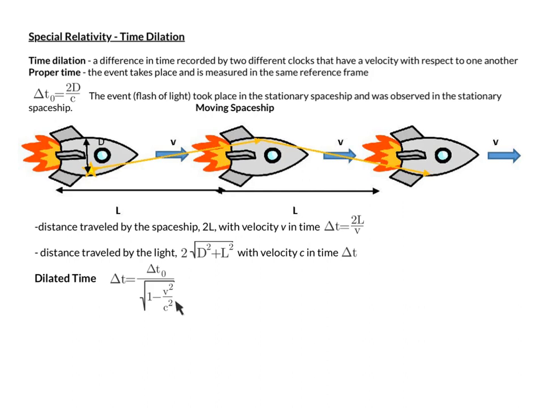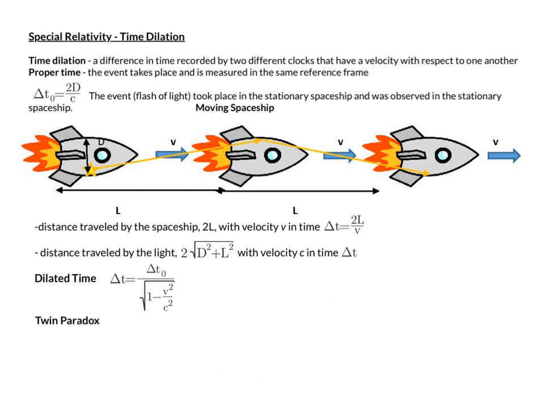If we do the math, we see that v divided by c is less than 1. C is the largest speed attainable. So if we have a quantity that's less than 1 and we're squaring it and subtracting that from 1, we get a value that is less than 1. Dividing the proper time by a value that's less than 1 gives us a larger delta t. That's why we call this the dilated time.